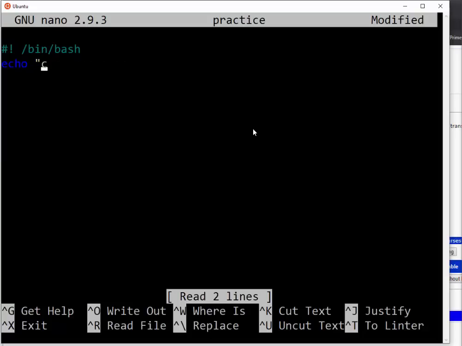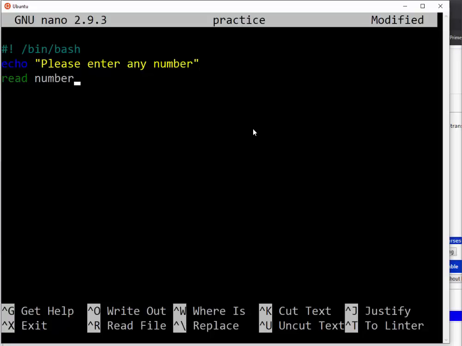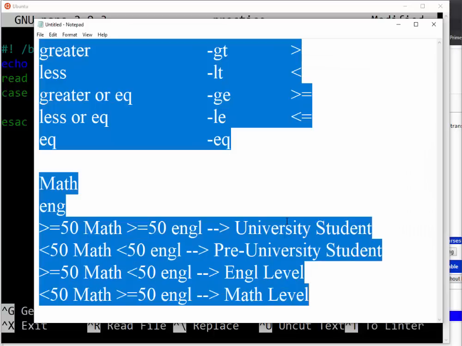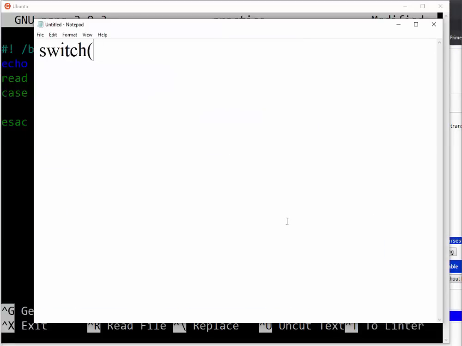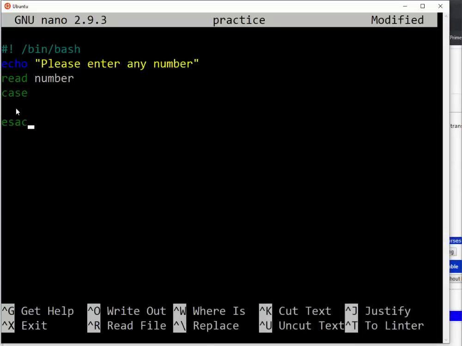So you tell the user, please enter any number. So let me read the number that the user has entered. After reading the number, then I'm going to use my case. I think I need to close my case. I will be closing my esac. We know this in the normal programming way. So we use the switch, something like this. We use switch. Then when we open a switch, we must show where it starts and where it ends. So the same as here. Then you also have to show where my cases are starting from. Then also I need to close where all of them are ending.